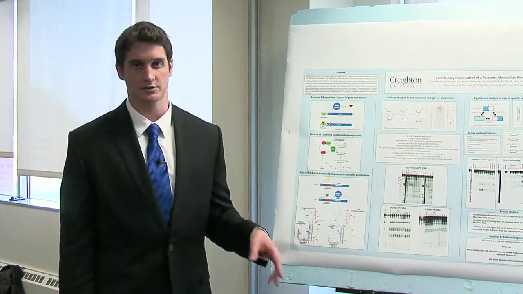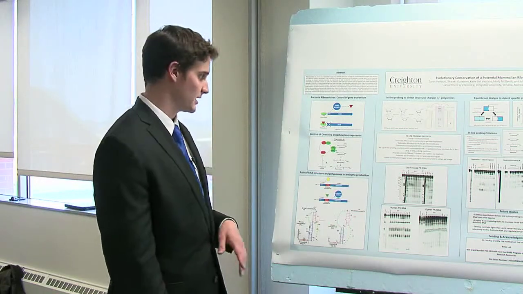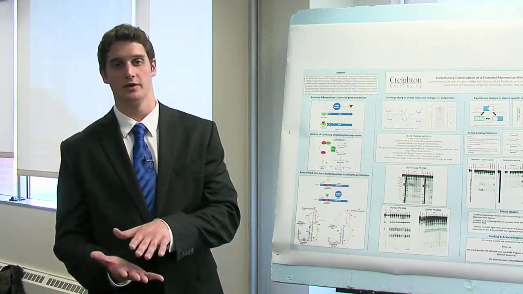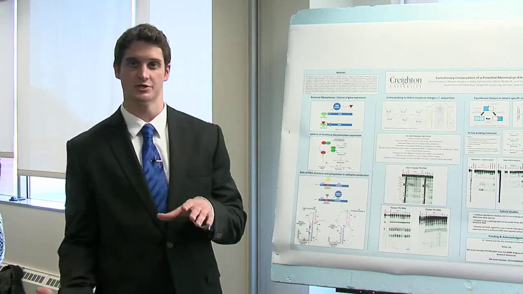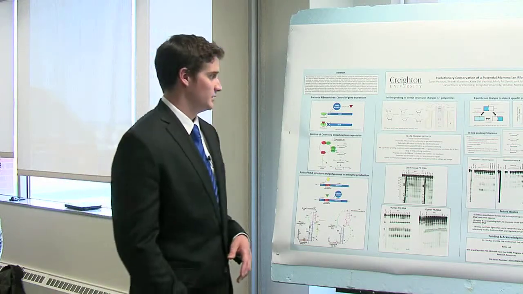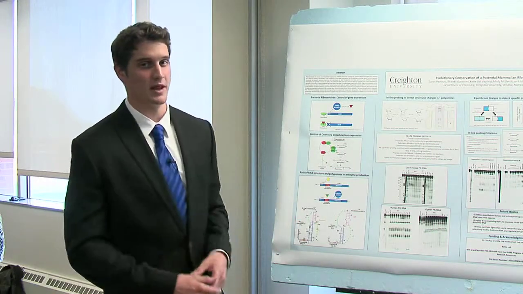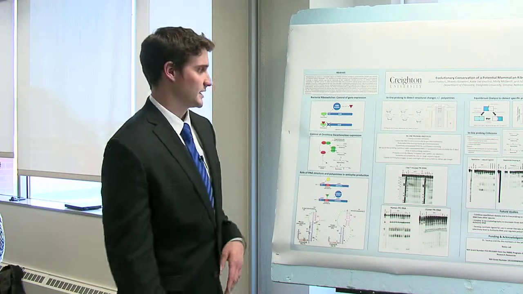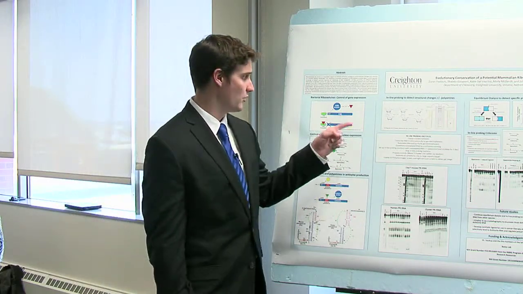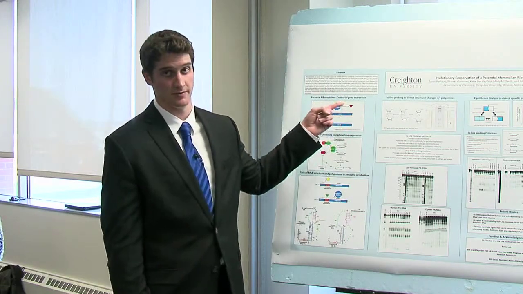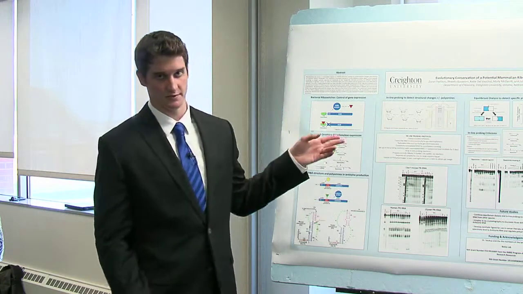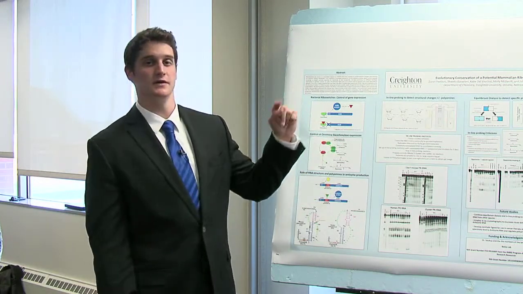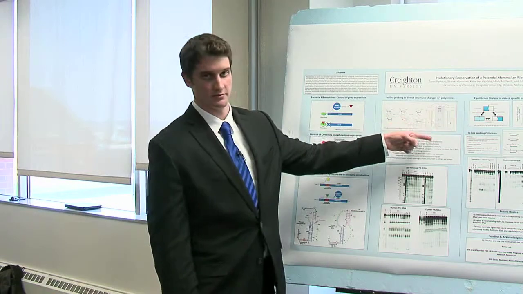Then we stop our reactions, run them on a sequencing gel, and then put the sequencing gel on a phosphor imager screen, so we could obtain bands, which is done by the radiation going onto the screen. What actually happens in the inline probing experiment, and why we call it inline probing, is that, as we all know, RNA is self-cleaving; it has catalytic activity. When the OH group on the sugar of the sugar-phosphate backbone of the RNA comes in line with the phosphorus and the oxygen on the backbone, the RNA will cleave itself and we'll see various bands across the board.